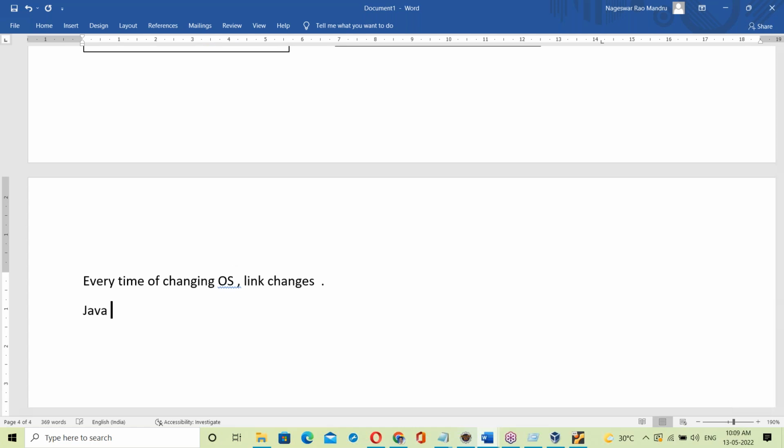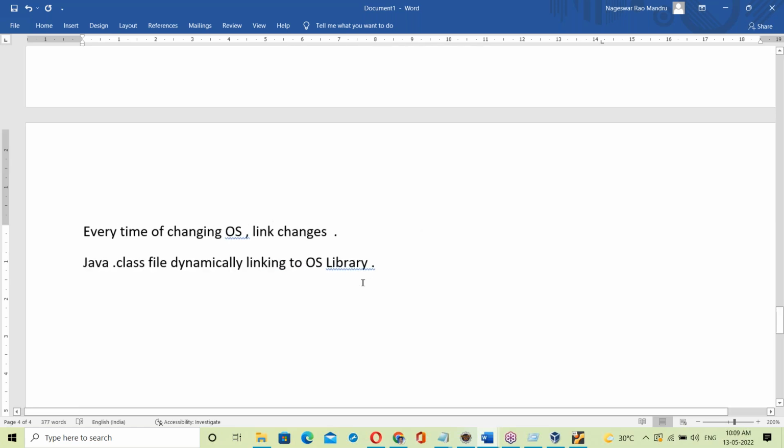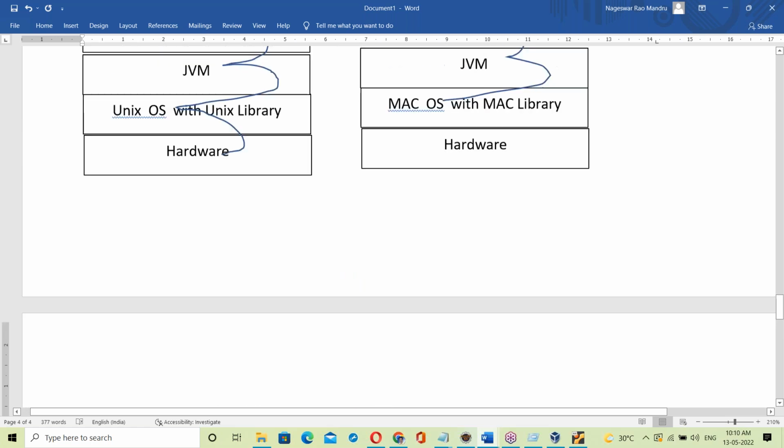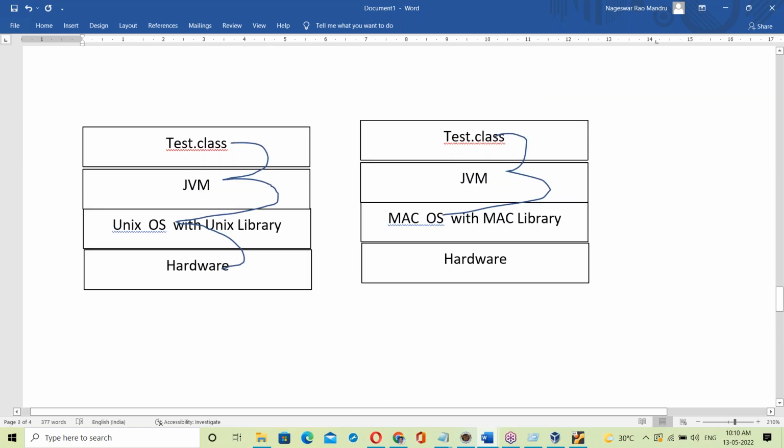So here, the Java .class file links dynamically to the OS library. Dynamically means at runtime.